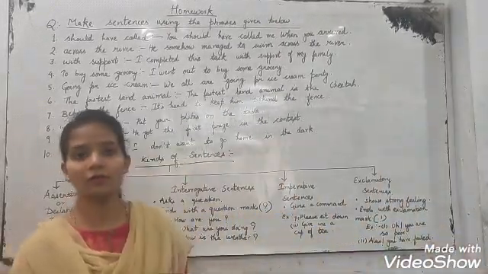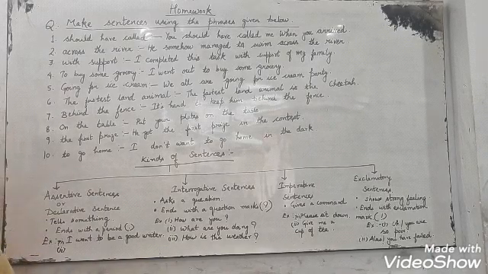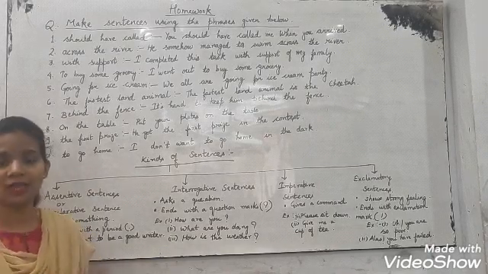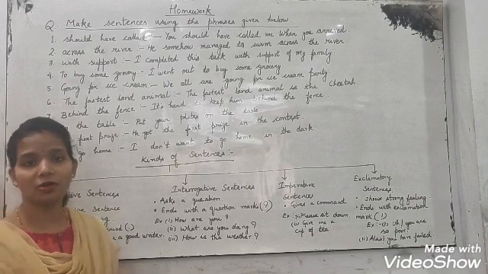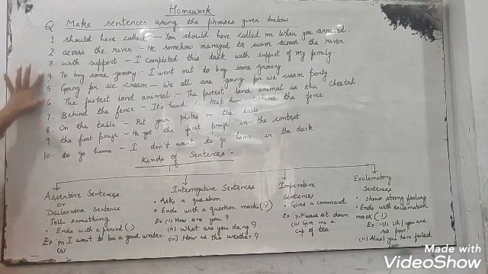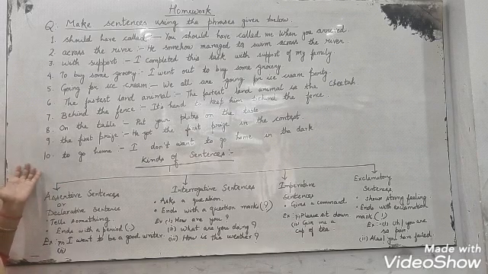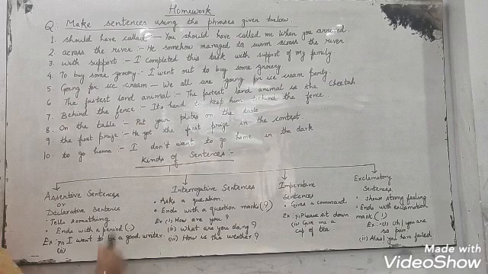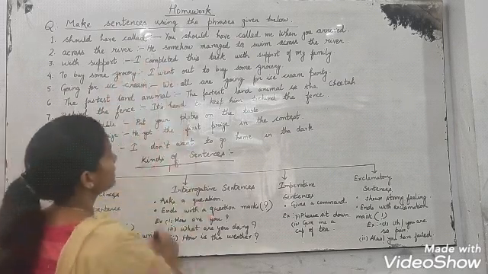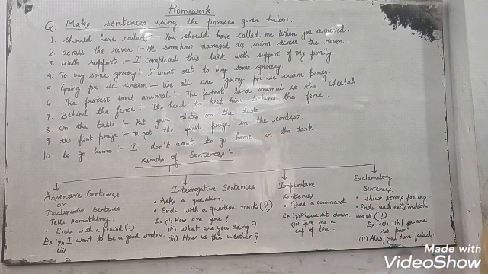Now we will do our homework questions. The question was, make sentences using the phrases given below. Hope you have done your homework, and if you have not done it, then do it now. These all are phrases and you have to make a sentence from these phrases. The first one was, should have called. Then you will make a sentence like this: You should have called me when you arrived.